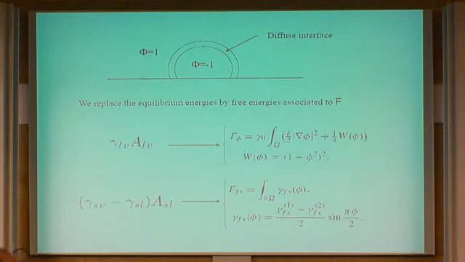Delta, if you look at this, has a length scale. Okay? So delta is going to be the typical size of the diffuse interface. Okay? So when delta goes to 0, there are theorems that tell you this energy can be very well approximated by this energy. Okay? So this is one part of the energy. The second part of the energy is the gamma solid vapor minus gamma solid liquid multiplied by the solid liquid area, and this is replaced by the integral of some function interpolating between minus this factor and plus this factor: when phi is equal to -1, this is -1, when phi is equal to 1, this is 1, okay?